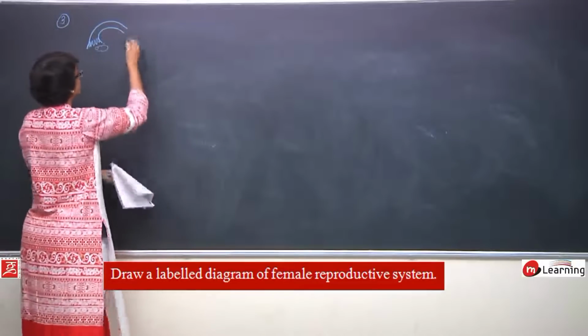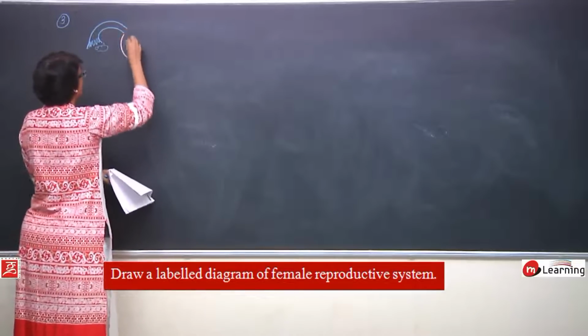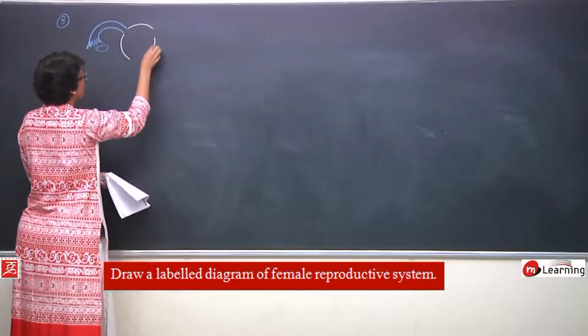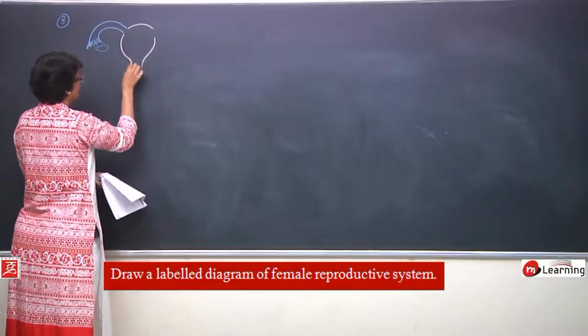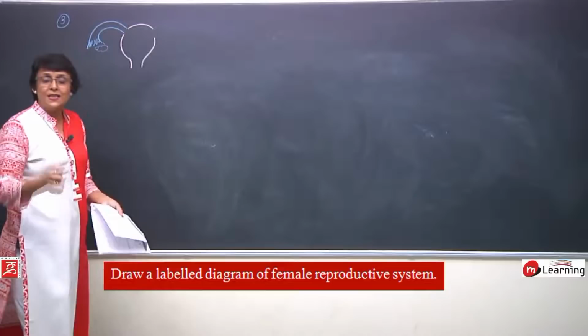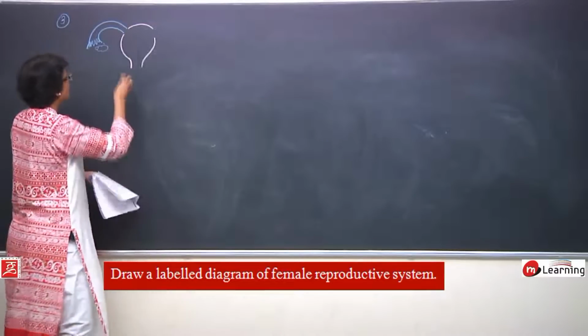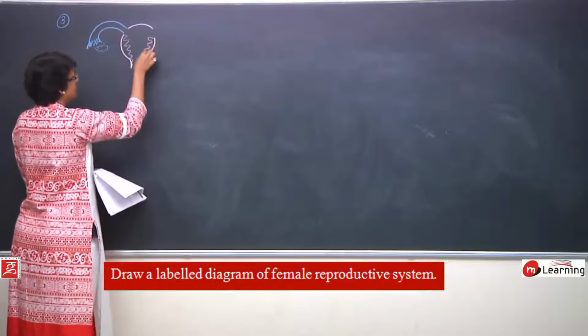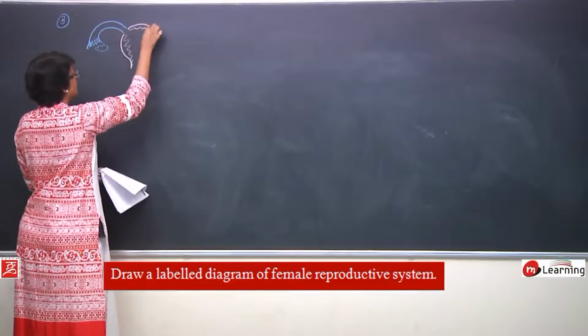It opens into a muscular structure called the uterus or womb, and the lower part of the uterus has a narrower tube-like structure which is called the cervix. The endometrial lining is folded.